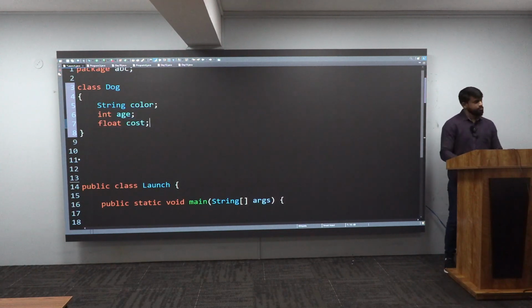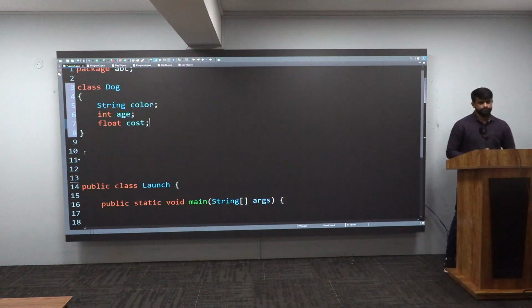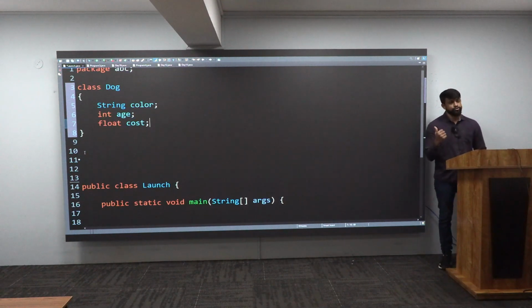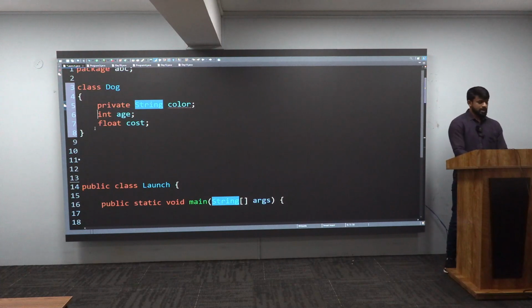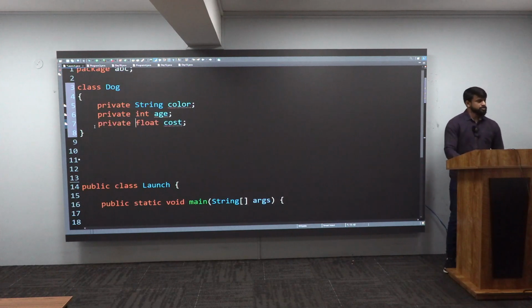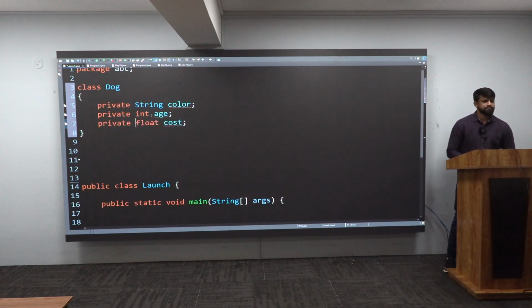All of these are very important parts of the object, so you should provide security to them. How will you provide security? Very simple. I will go there and attach one word known as private. I attach private to each of them. So all of these are private members.